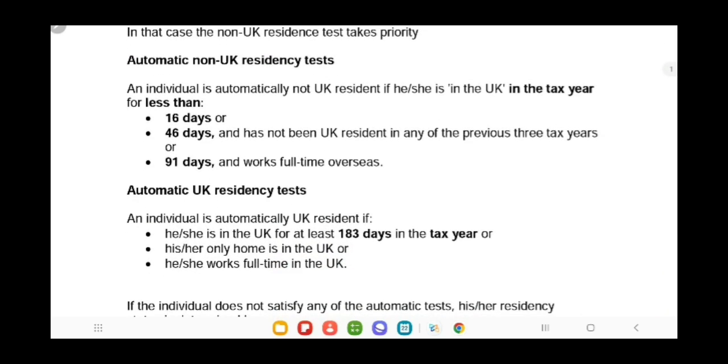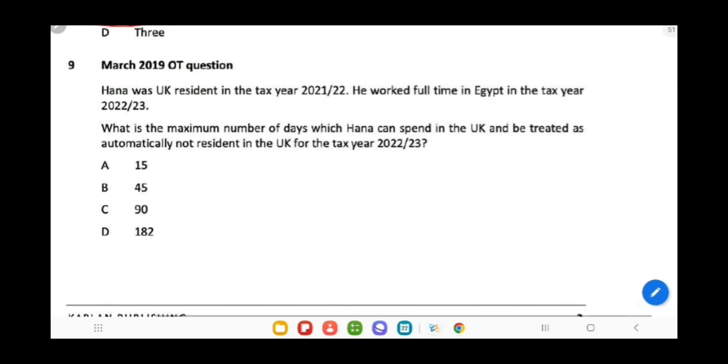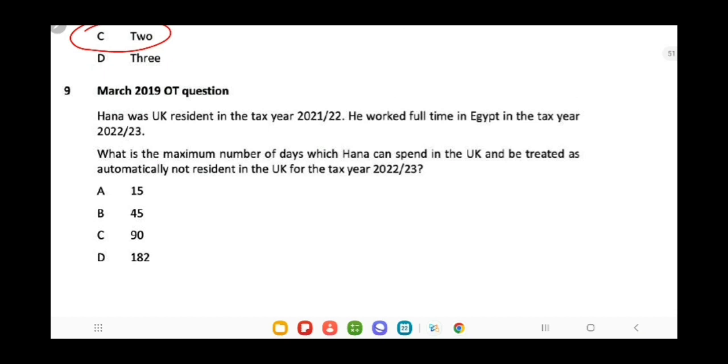As she is working full time overseas, this is the automatic non-UK resident test. In accordance with this, this particular person works full time overseas. So if she is working full time overseas and stays less than 91 days, she can be said to be an automatically non-resident person. Less than 91 days means 90 days. So if she spent 90 days in the UK, she will be considered as an automatically non-resident person.